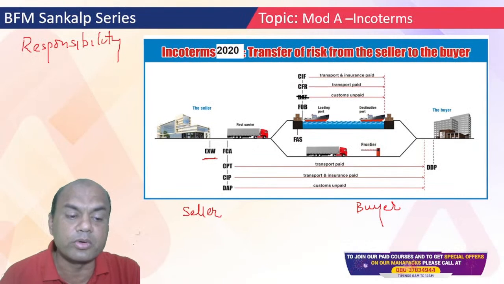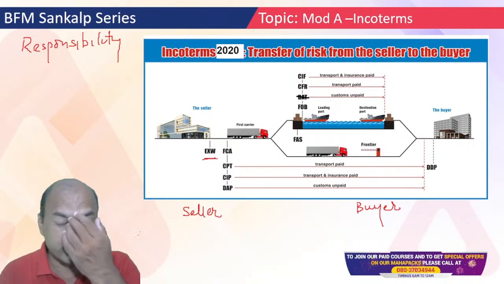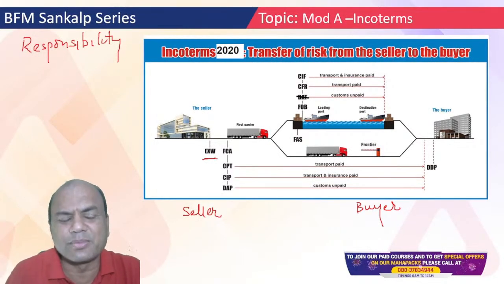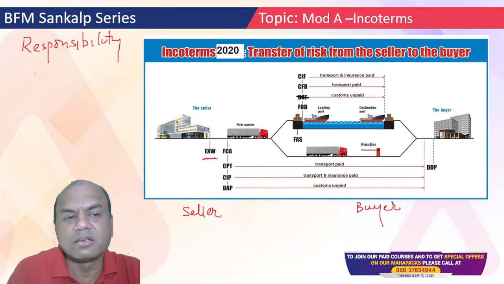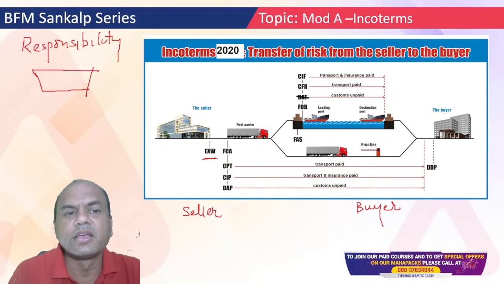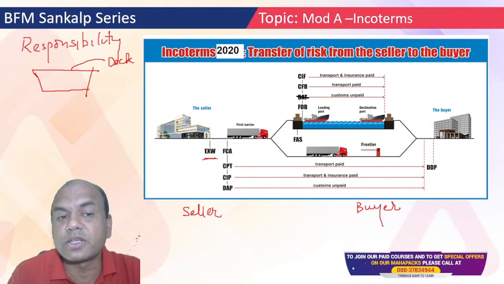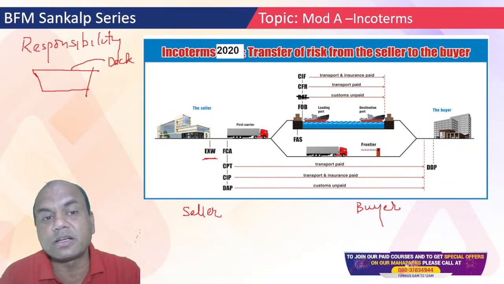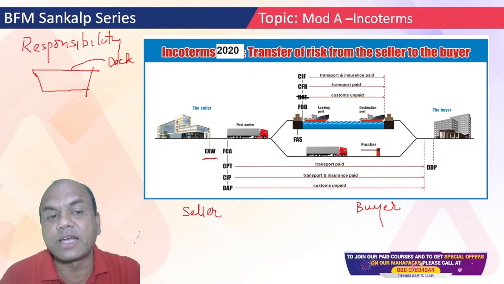What do you mean by on board? It's not strictly needed, but let me explain. The top part of the ship is known as the deck, D-E-C-K. You saw that Titanic movie? Everyone has seen that Titanic movie, that scene standing there and then that song, right?